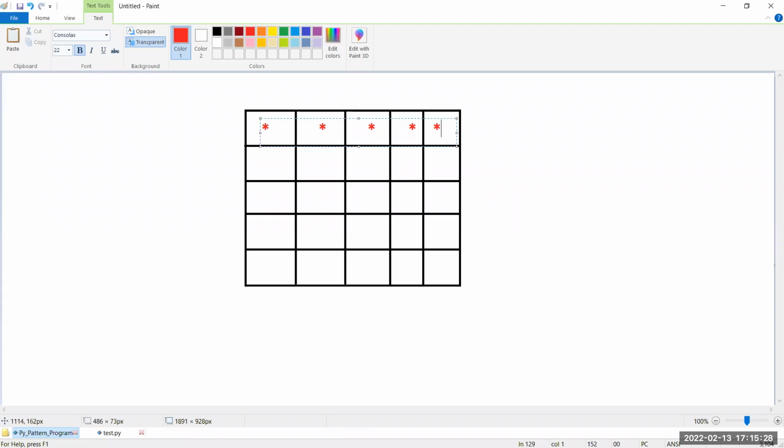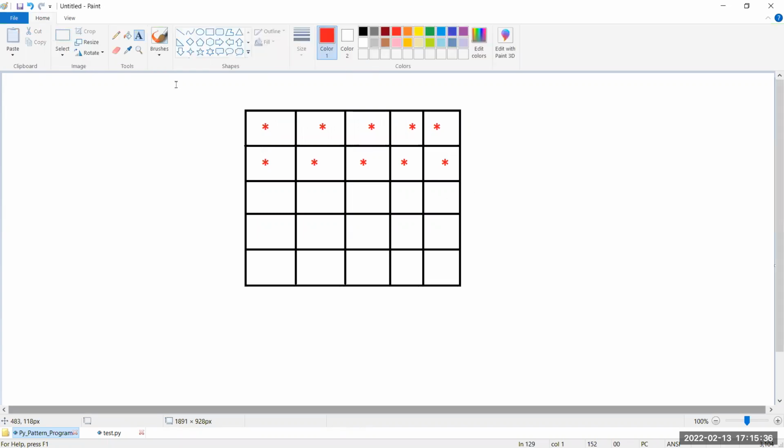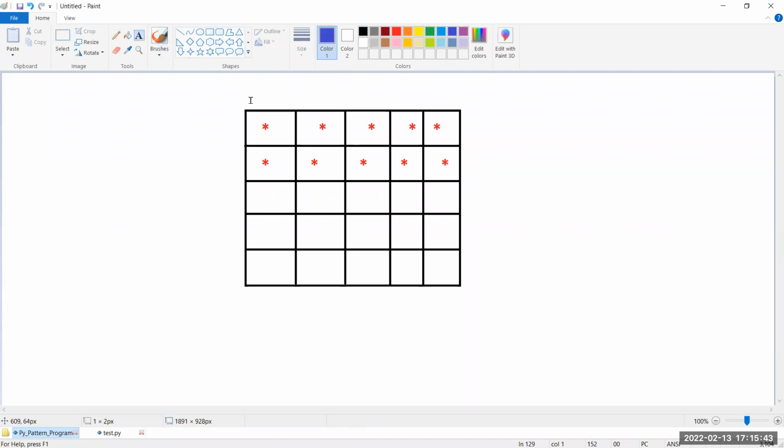Here I am going to get one more star. Like this, we are going to get stars in every box. Okay, I am not writing in detail, I am just skipping. So now, what is the value of these row values here? What is the value of these rows?